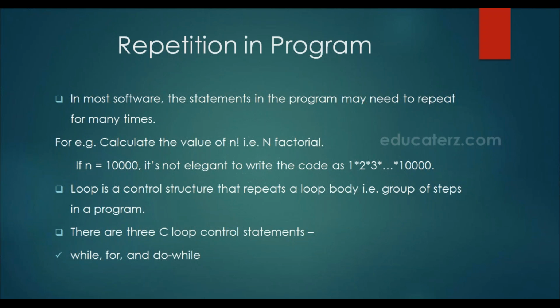In most software, the statements in a program may need to repeat multiple times. For example, if we want to calculate the factorial of n, and if n is 10,000, it's not a good idea to multiply 1 into 2 into 3 into 4 like this till 10,000. Instead of that, we can use some loop. A loop is a control structure that represents a loop body, that is a group of statements which has to be repeated in a program. There are three C loop control structures: while loop, for loop and do while loop.